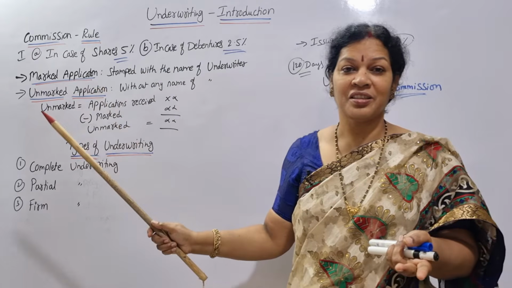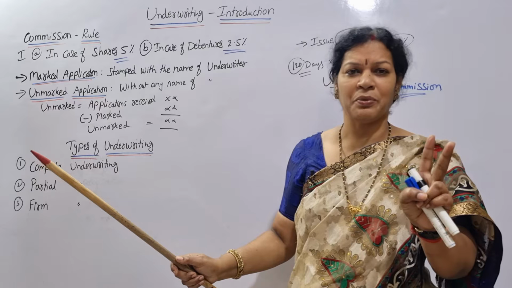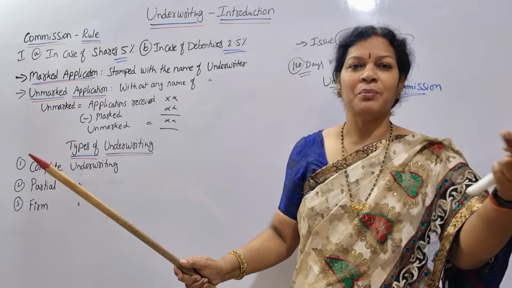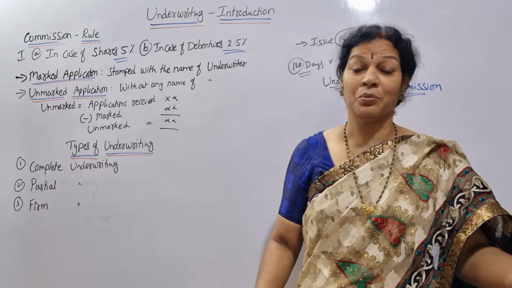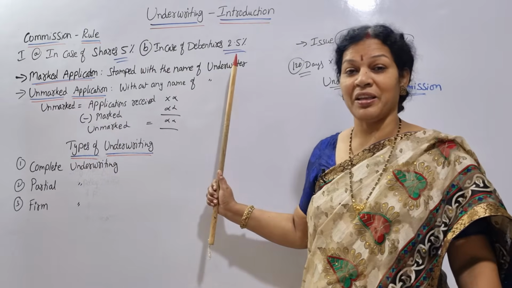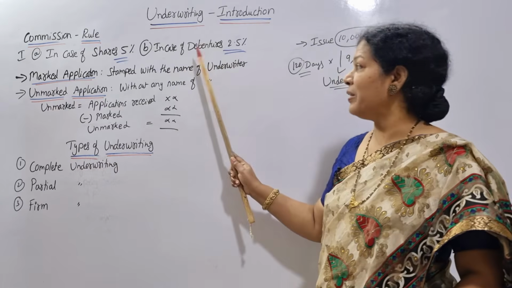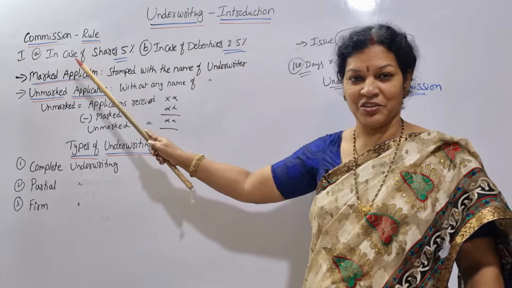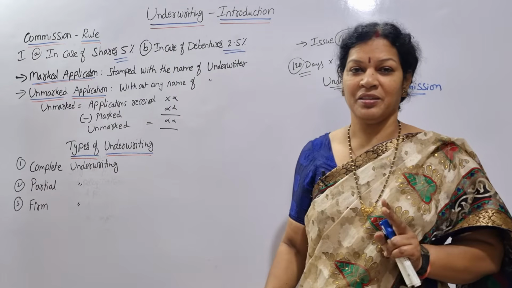Shares are more risky. There are two types of shares, equity shares and also preference shares. If the company gets the profit, then only they'll give the dividend. Otherwise, they won't give the dividend. For debentures, they have to pay the interest at any cost. So that is why for debentures it is 2.5%, for shares it is 5%. Commission is decided by SEBI.